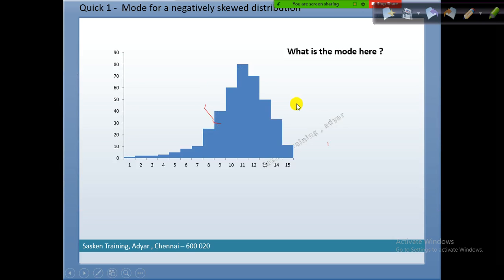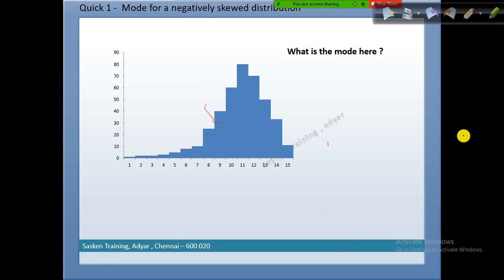And what is the mode here? 40? 40, 11, 40, 80 is the mode. 11, right? 11 is the correct answer, right? If you look horizontally in the x-axis, this is your x-axis.